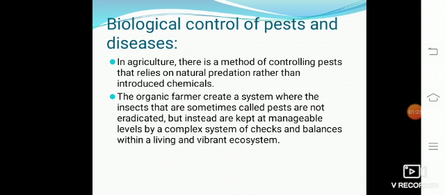First, biological control of pests and diseases is a natural method of pest and pathogen control involving viruses, bacteria and other insects, which are natural predators. It's called biological control. For example, ladybird beetles feed on aphids and dragonflies prey upon mosquitoes. They eat mosquitoes. So these are the best approaches for farming.